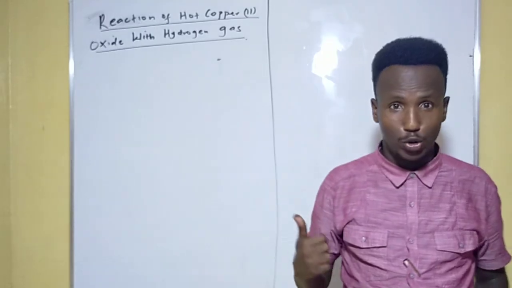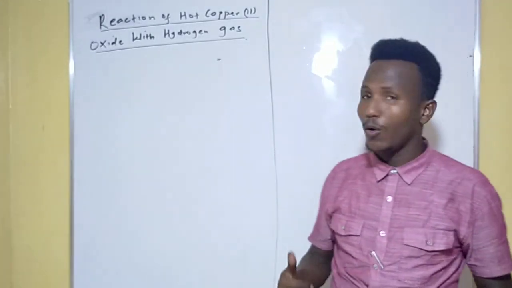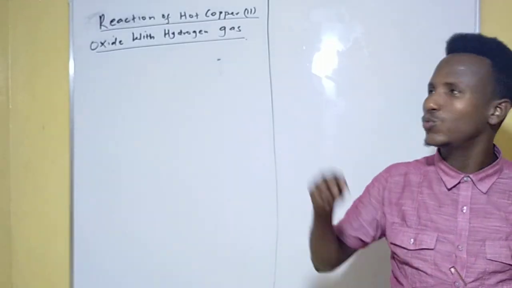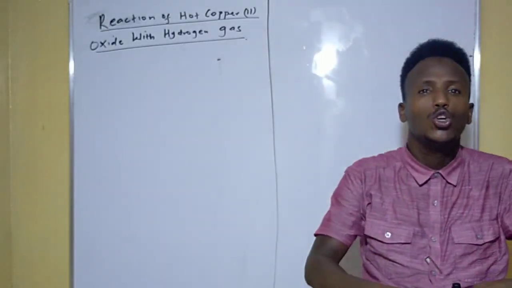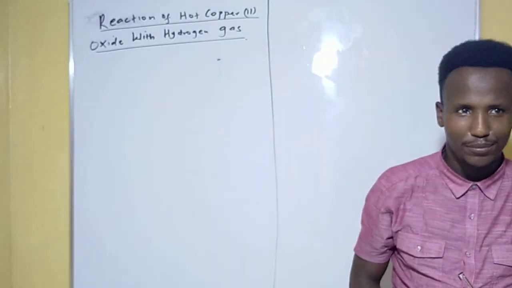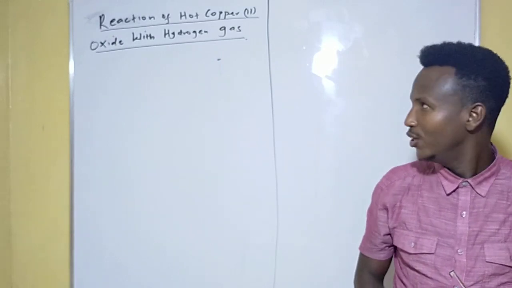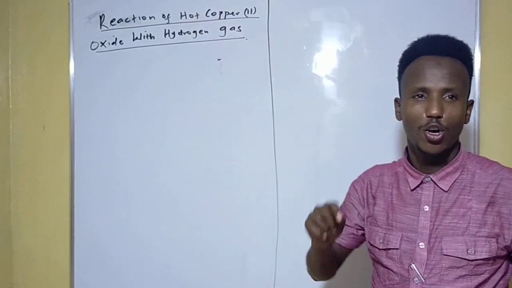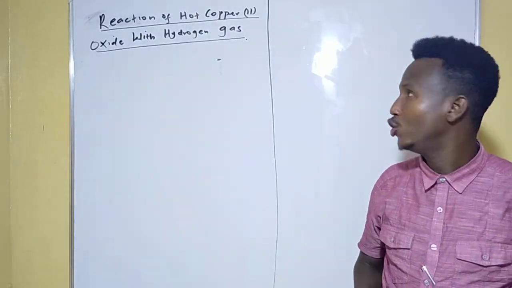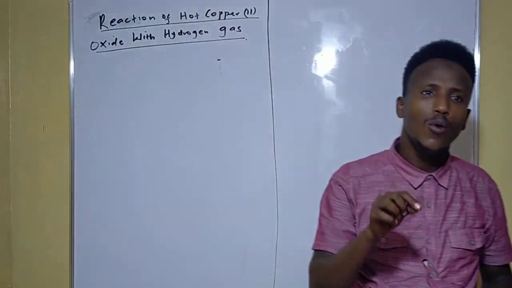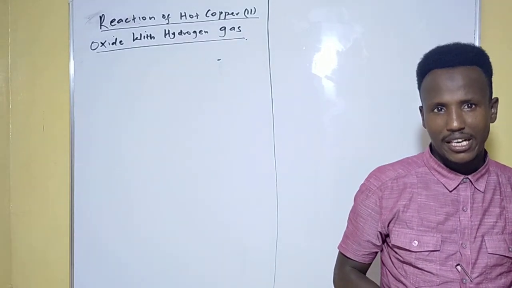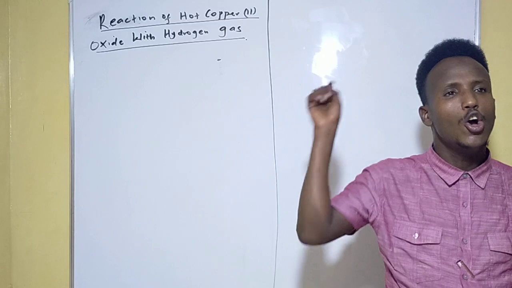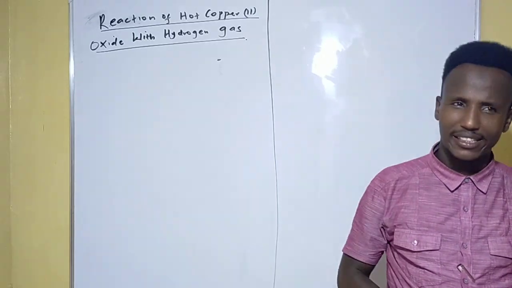Because pure hydrogen, when it reacts with oxygen, will cause an explosion. So we must drive out the initial air in the combustion tube. In the examination, you can be asked to explain why the air inside should be driven out before reacting hot cobalt dioxide with hydrogen gas.